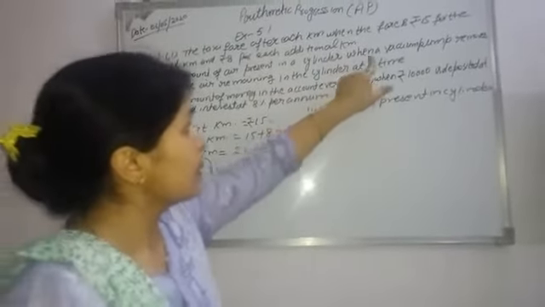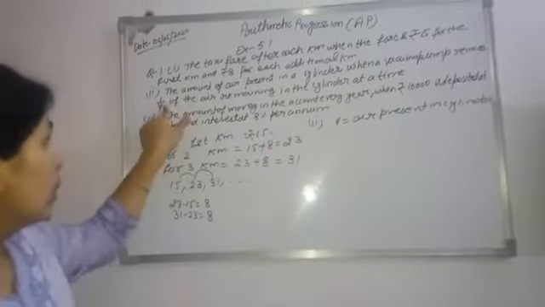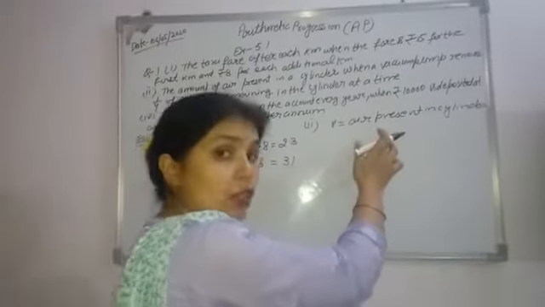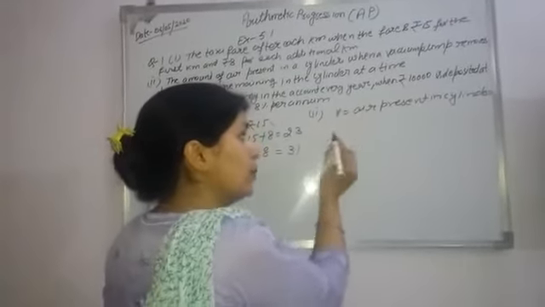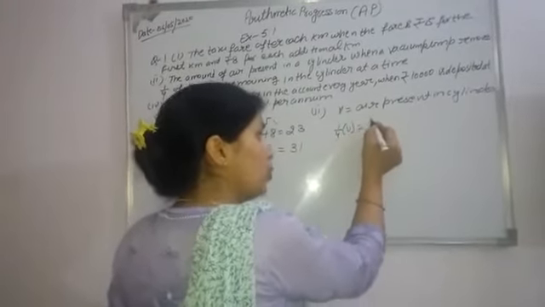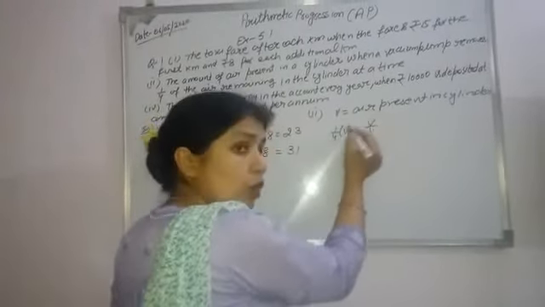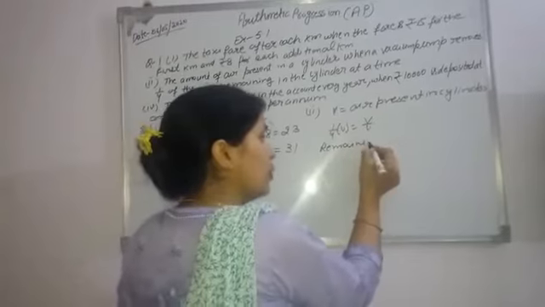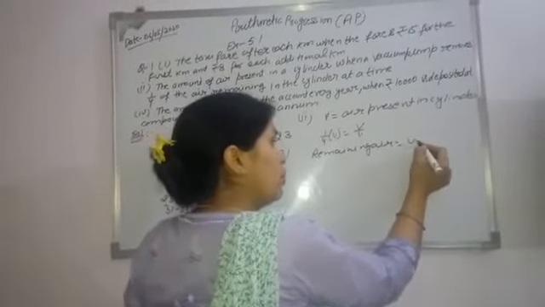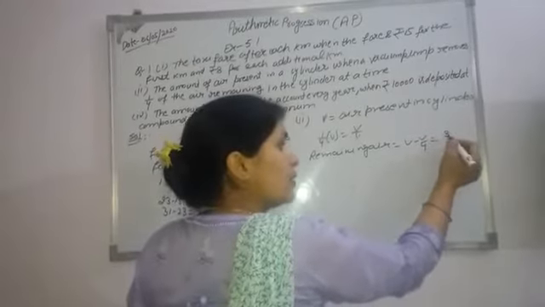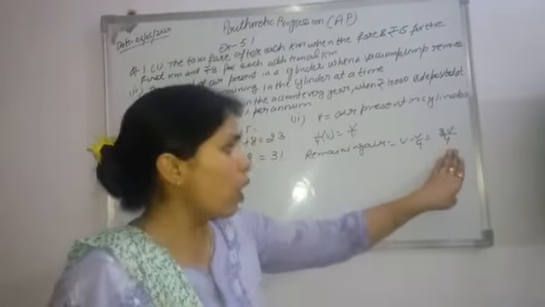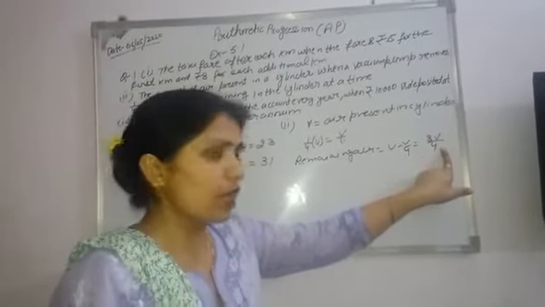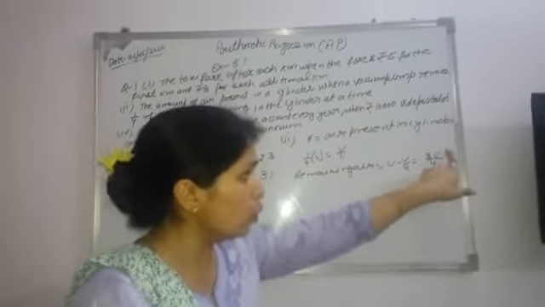In the second case, they are saying that a vacuum pump removes 1/4 of the air remaining in the cylinder at a time. It means the pump removes 1/4 of this air. So 1/4 of V is V by 4, and we want to remove this from the total. So the remaining air will be V minus V upon 4, and when we take LCM, this value is 3V upon 4.